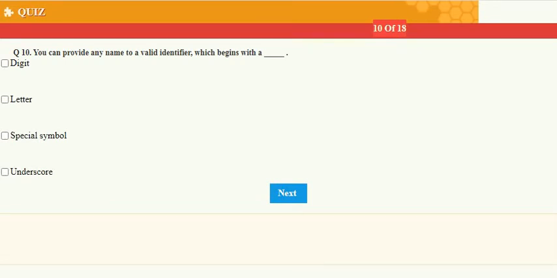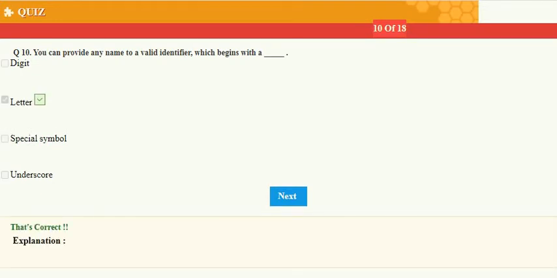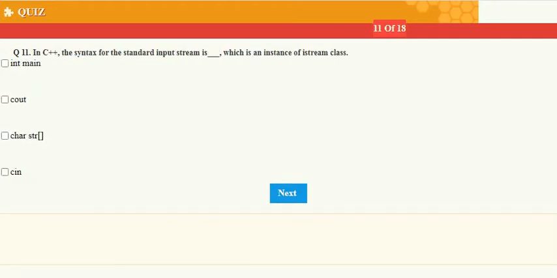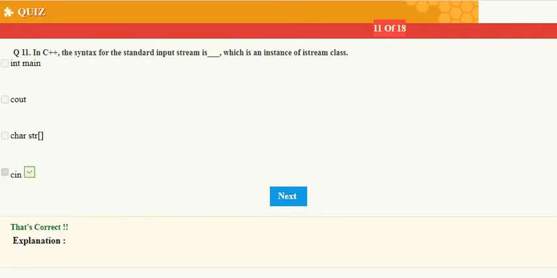You can provide any name to a valid identifier which begins with a dash, which begins with a letter. In C++, the syntax for the standard input stream, which is an instance of the istream class, is cin.